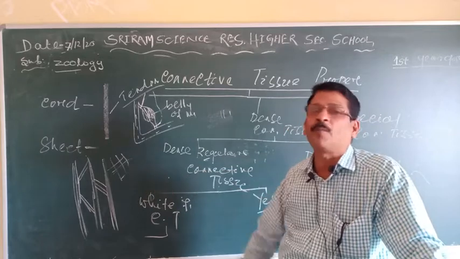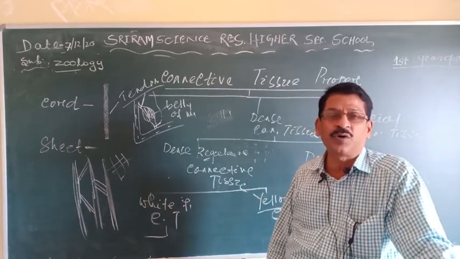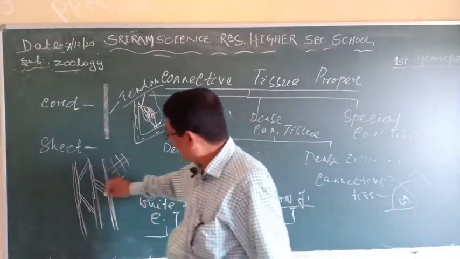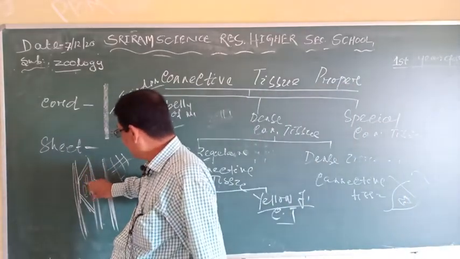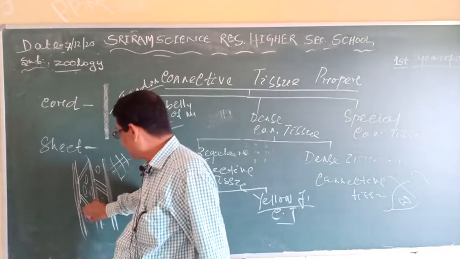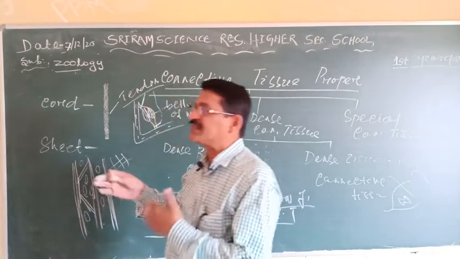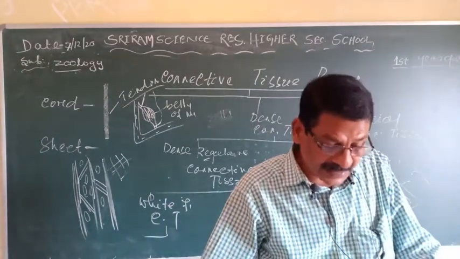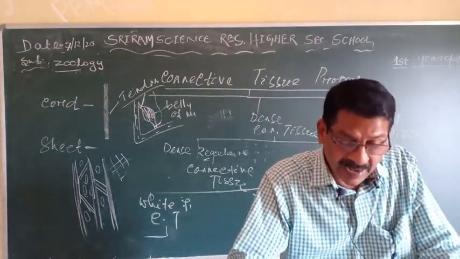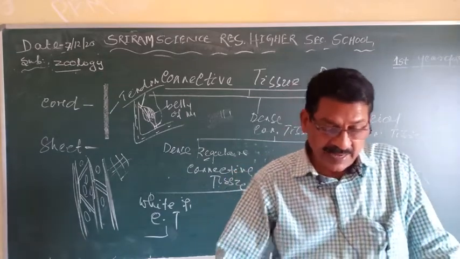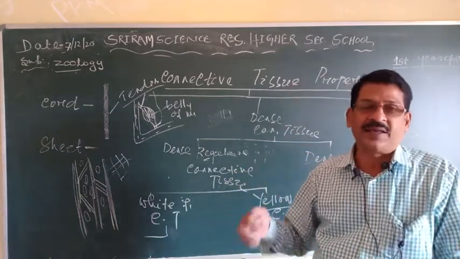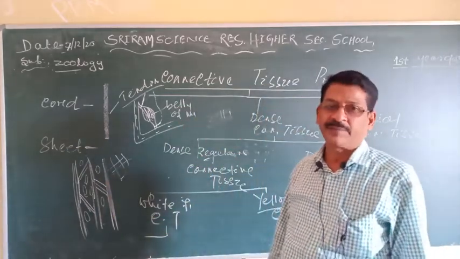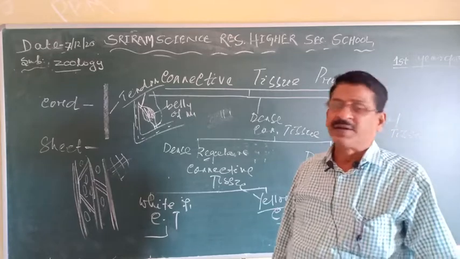They are arranged in a compact manner, in rows. But here the fibroblast cells are not arranged in a row; they are arranged in a haphazard way, in an irregular or scattered manner. Clear?